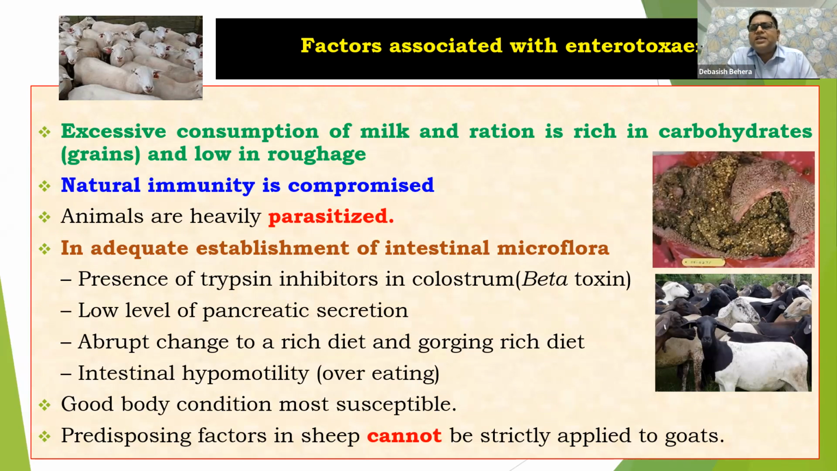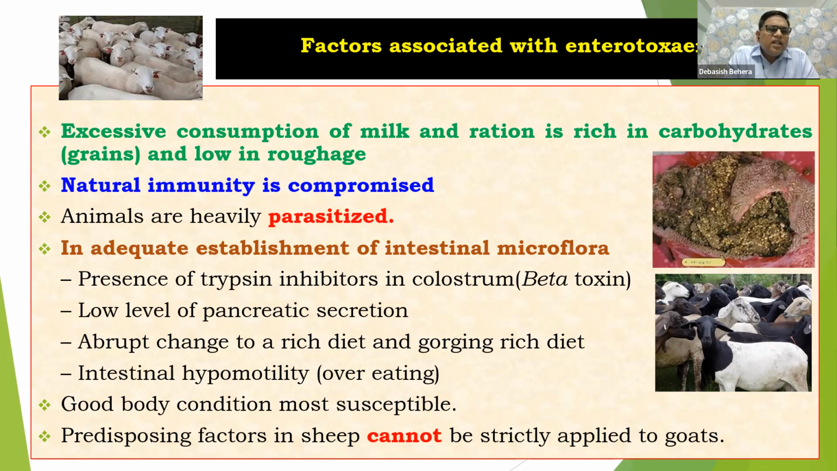Then, low level of pancreatic secretions. I am talking about pancreatic juice, which is low because this is a young age. Obviously, at a young age the pancreas has very little capacity to secrete maximum pancreatic juice. As we all know, pancreatic juice contains three major enzymes: amylase for carbohydrate, lipase, and protease. They are responsible for digestion. If the juice is very low, obviously there would be indigestion, and as we all know, indigestion results in enterotoxaemia.